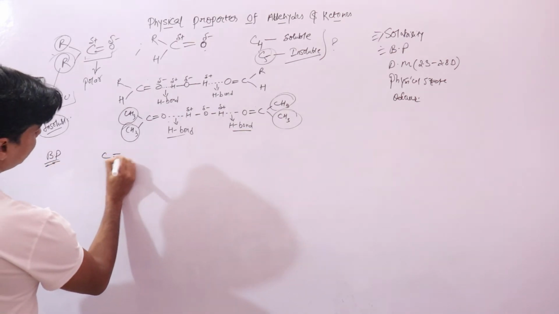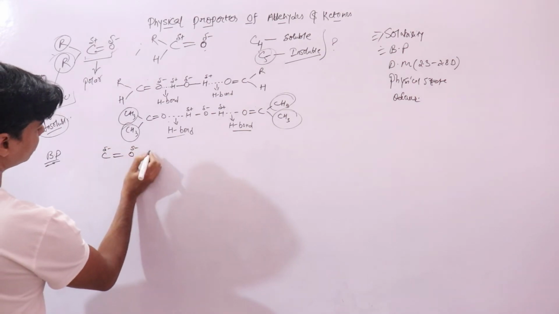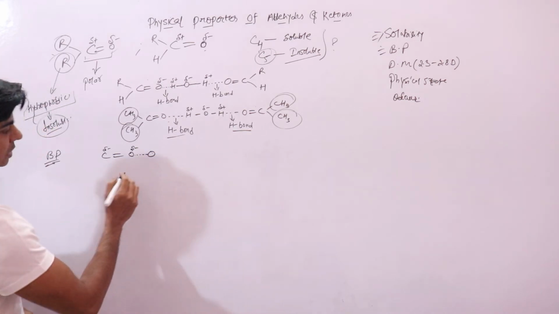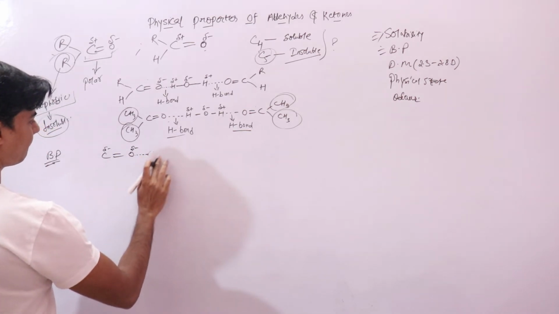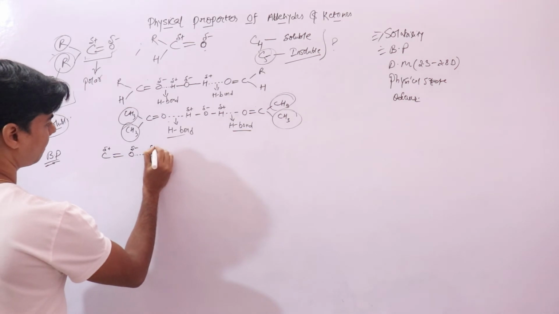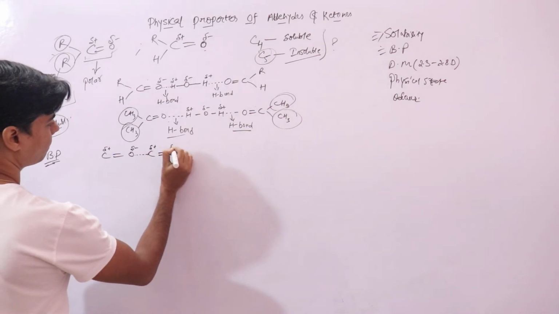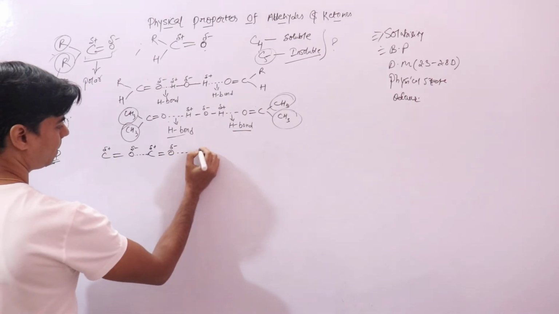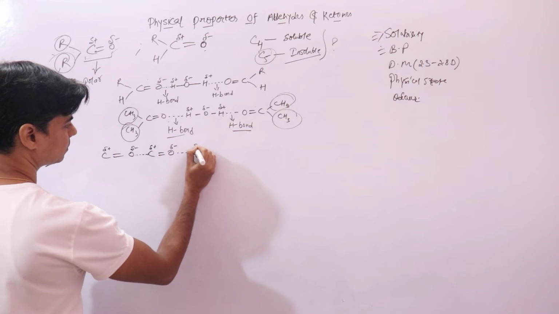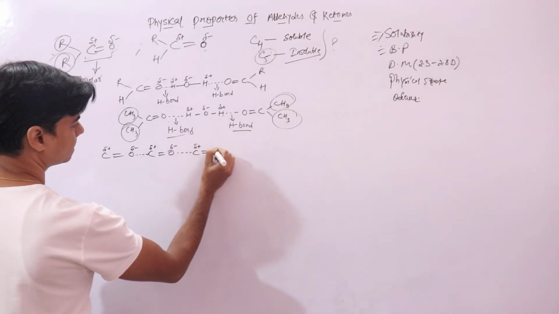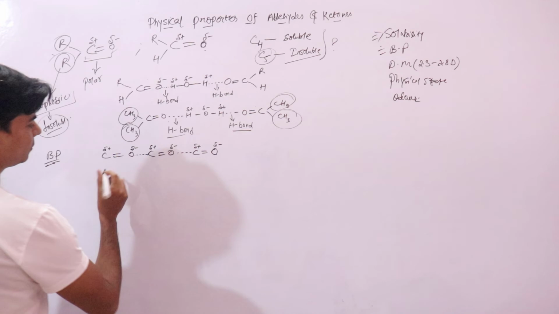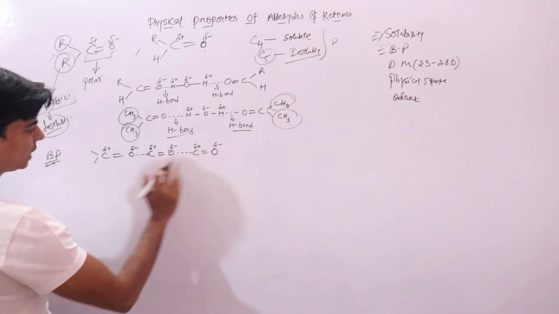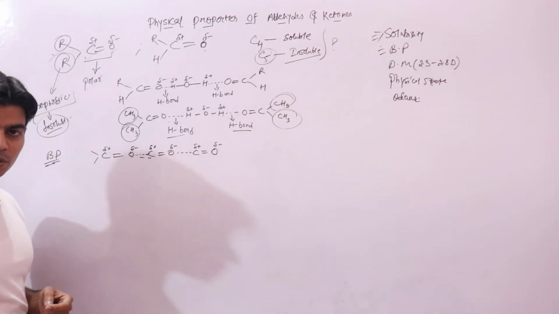If you look at aldehydes and ketones, this is how they look. They are associated like this. All aldehydes possess a carbonyl group.